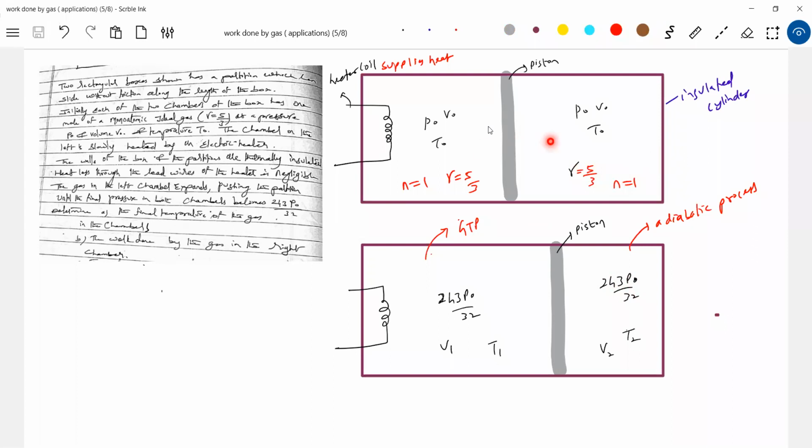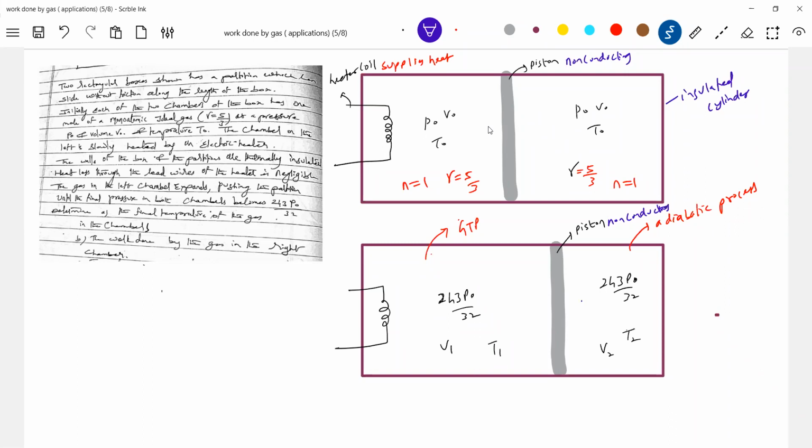Sir, through the piston? What is the piston? Non-conducting. Getting the idea? The question itself says the piston is non-conducting. So we have to be very extra alert. We should look at all the things: piston conducting or non-conducting, cylinder conducting or non-conducting. We should make observations of all these things, then only we can take a decision. Now we are very sure this will undergo an adiabatic process.